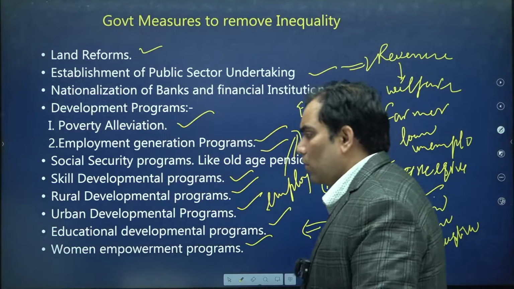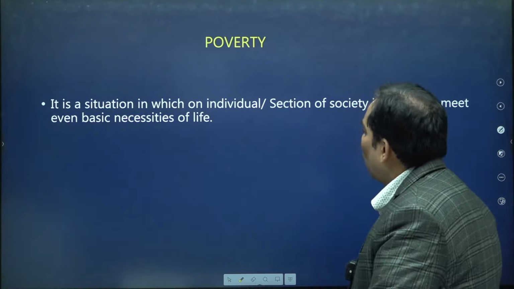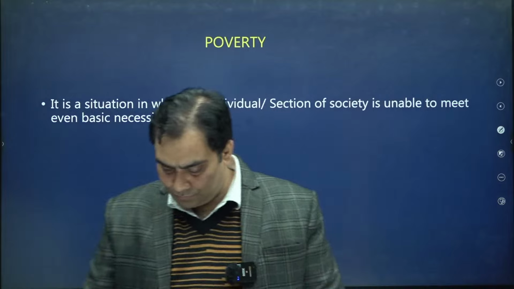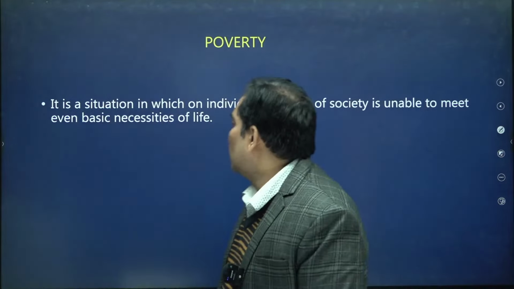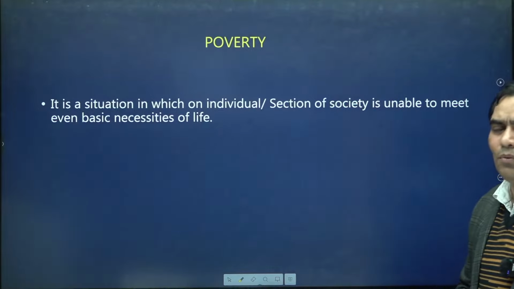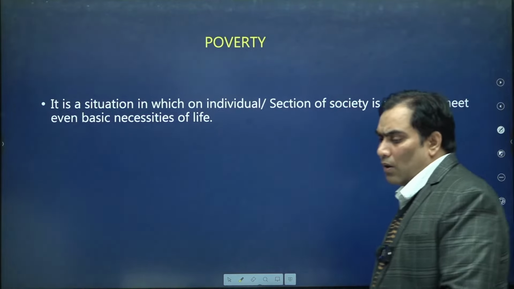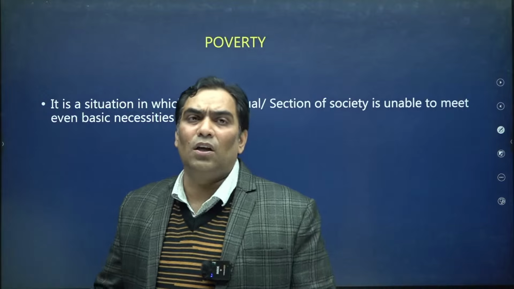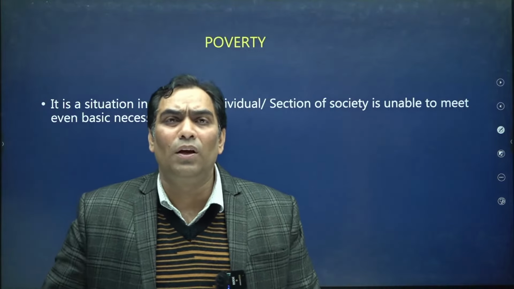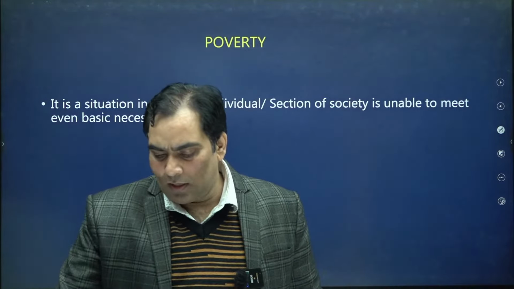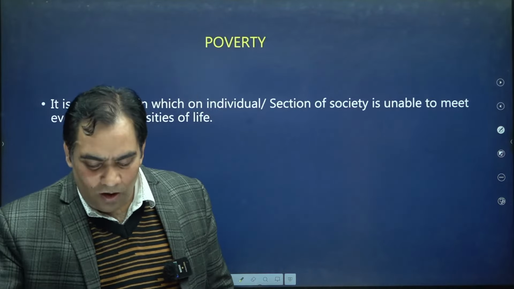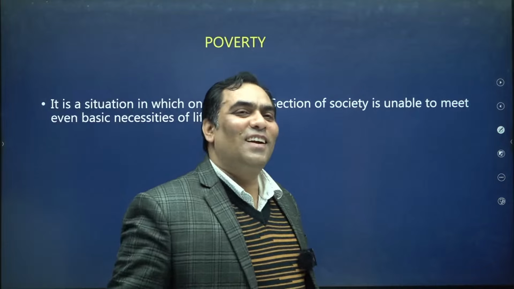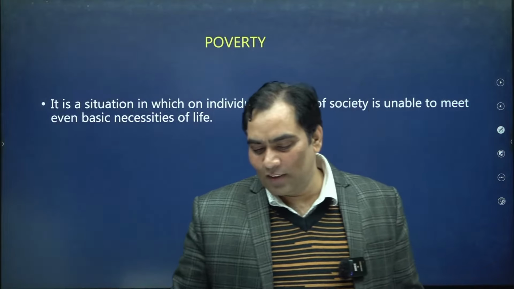Now we are going to proceed further, and we are going to discuss poverty. So what is poverty? Poverty is nothing but a situation in which the individuals or section of individuals is not able to meet their basic needs. I think it is going too fast. Let me remind once again. I think the definition was too fast.